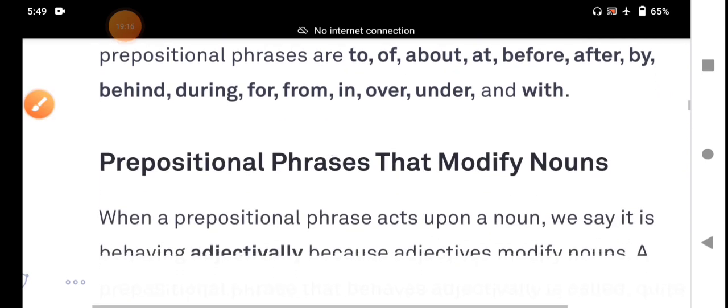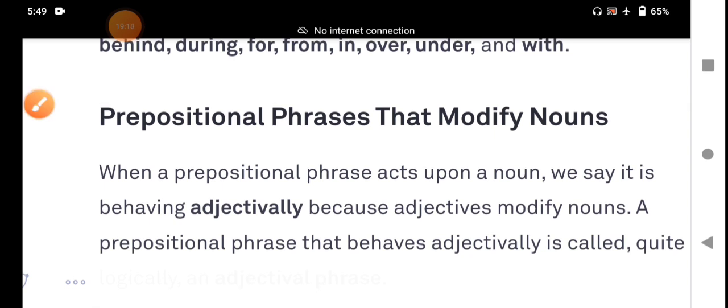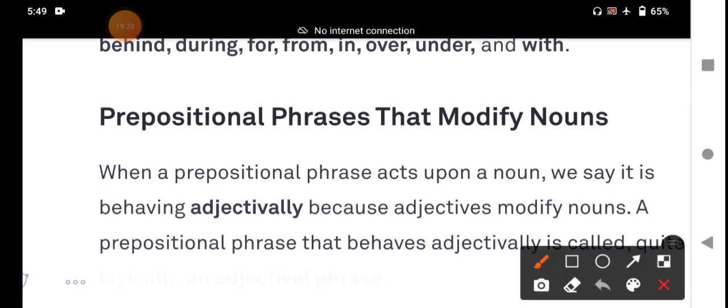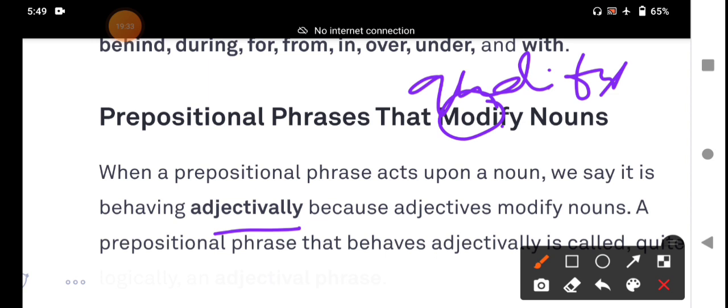Prepositional phrases that modify nouns are called adjectival. Not modifies, but qualifies. It describes the noun and tells something about the noun. Remember, the adjective modifies a noun or a pronoun and gives more information about it: whose one, what kind, how many.